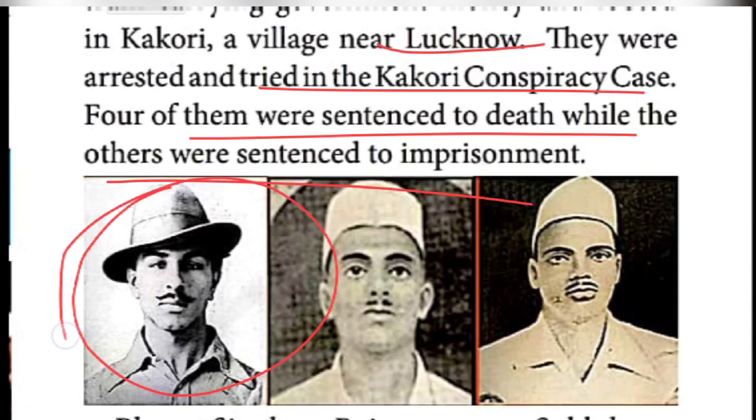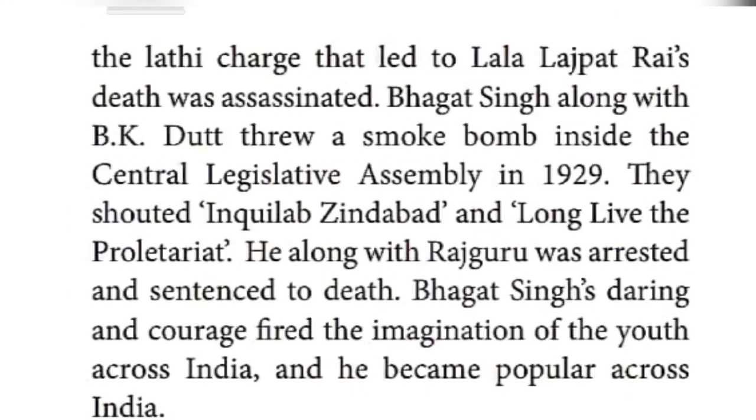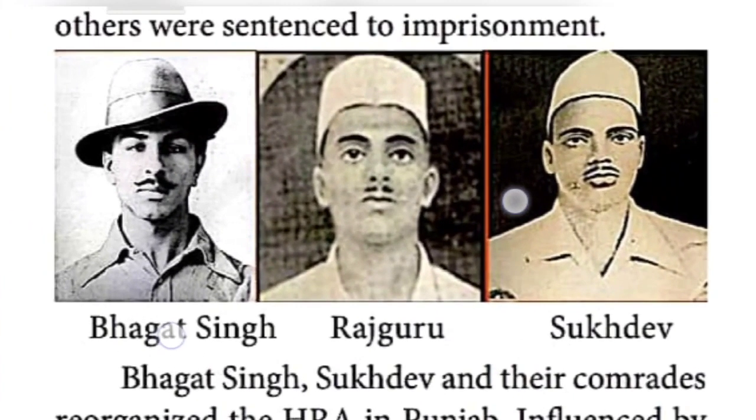This personality is Bhagat Singh, then Rajguru and Sukhdev. These personalities were hanged by the British government. So these people took revenge. Bhagat Singh, Sukhdev and their comrades, comrades in the sense friends. On page number 96 it is given: they reorganized the HRA, in the sense the Hindustan Republican Army, in Punjab.